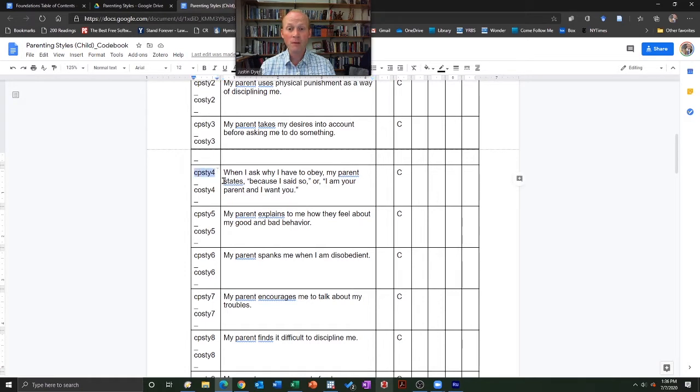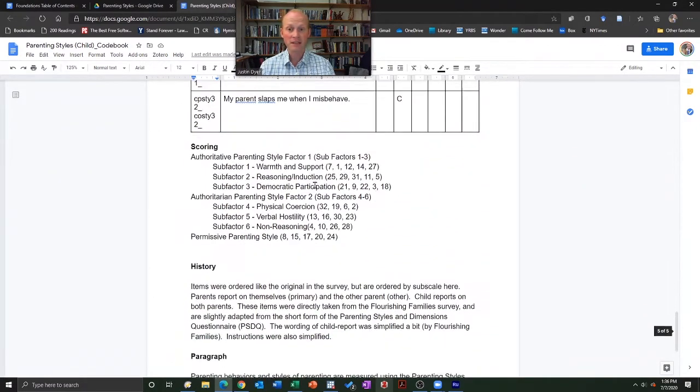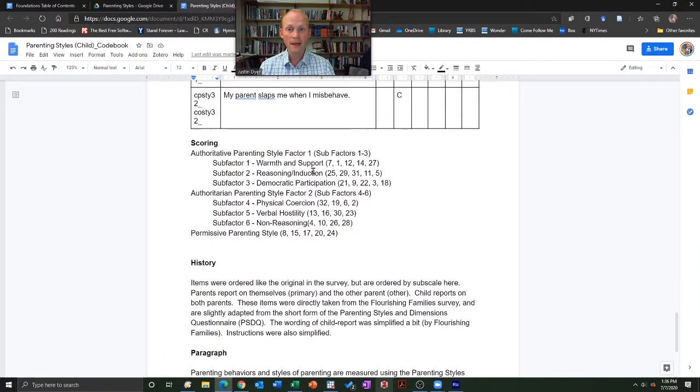If the variable is labeled CP, it's the child responding about their primary caregiver. If it's labeled CO, the child is responding about their other caregiver. And you can find out the gender of the other caregiver and the primary caregiver pretty easily through the different variables there. So we go down here and we have different aspects of parenting. We have authoritative parenting, that's typically the good stuff. We have the authoritarian parenting, that's typically the bad stuff. And the permissive parenting, that's also not so great.